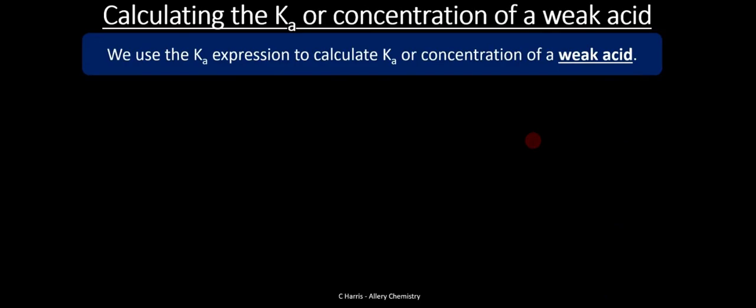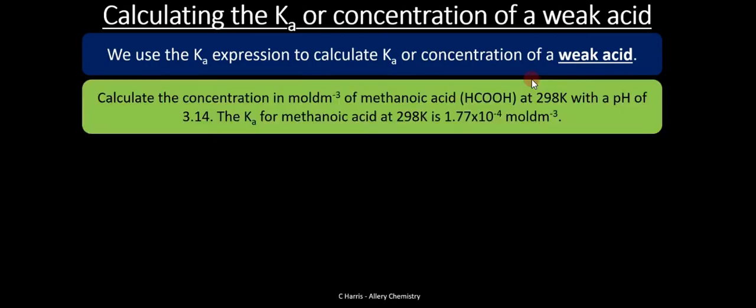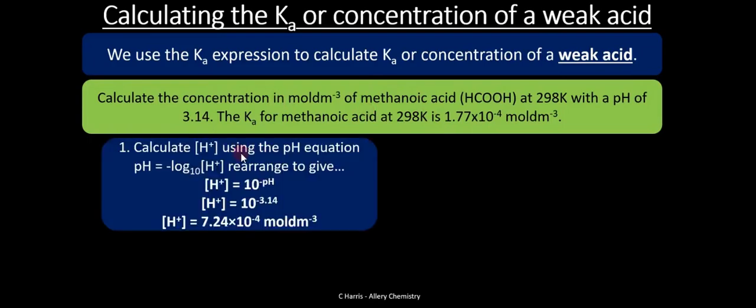All right. Calculating the Ka, or the concentration of the weak acid: we use the Ka expression to calculate Ka or the concentration of the weak acid. Let's look at this. Calculate the concentration of methanoic acid at 298 kelvins. The pH is 3.14, and the Ka for methanoic acid at 298 is 1.77 times 10 to the power -4. So here the question is, calculate the concentration in moles per cubic decimeter. How do we go about this? Firstly, calculate the H plus ions using the pH equation. Remember, the concentration of H plus is equal to 10 to the power of negative pH. So with a pH of 3.14, we have a concentration of 7.24 times 10 to the power -4.